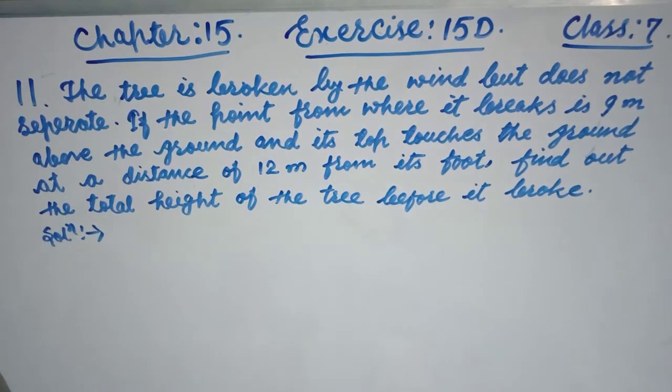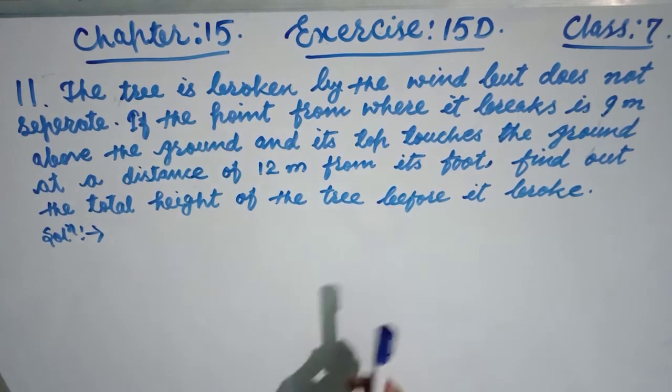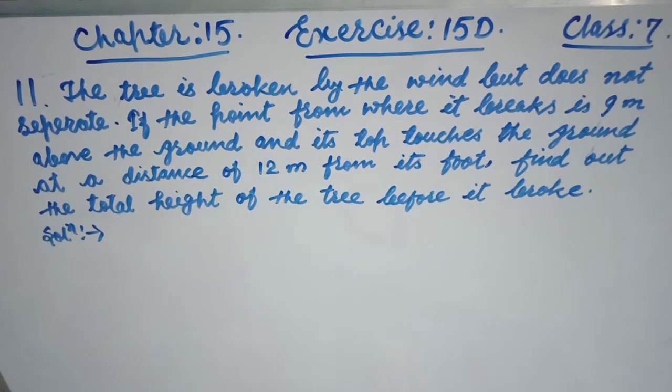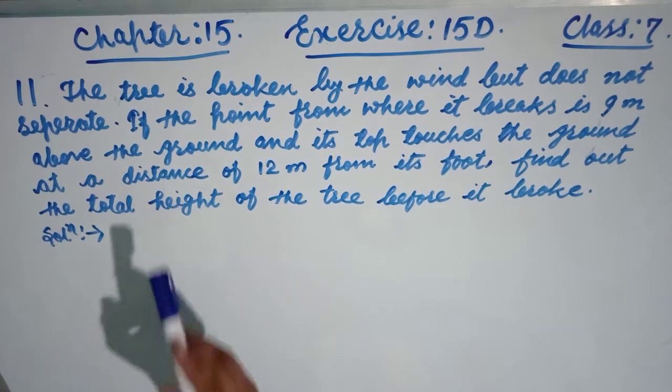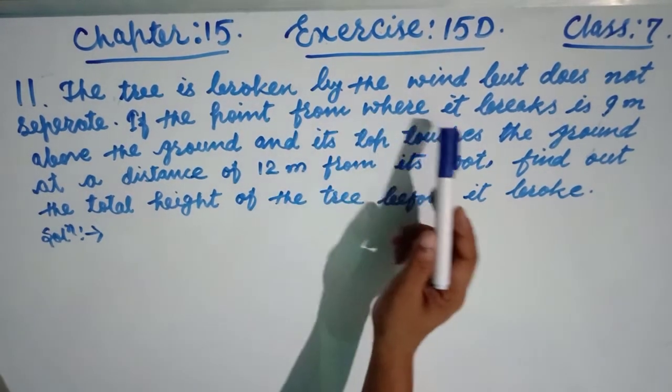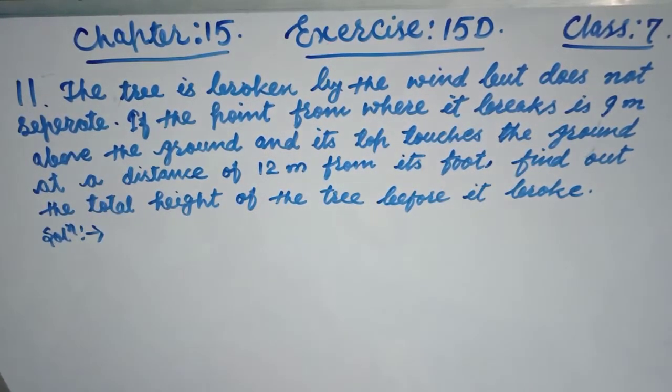Now see friends, question number 11 says, this is the long statement question, but this is very simple question if we look at it very closely, friends. Now see, the tree is broken by the wind but does not separate. This is the first statement.